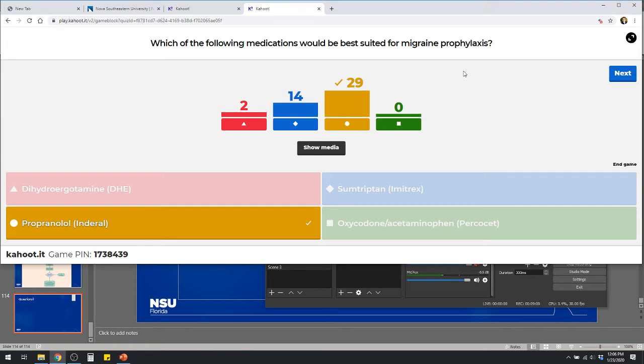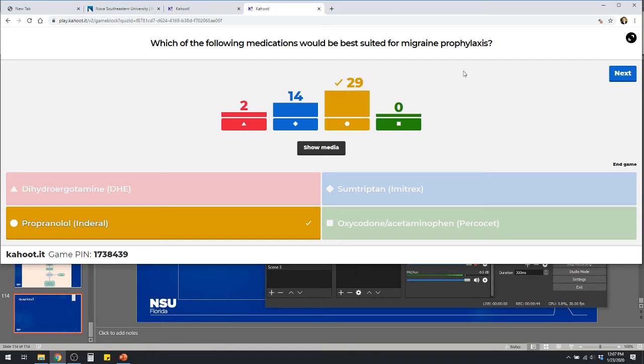Who would DHE not be a good candidate for? Who would not be a good candidate for DHE, I should say? Yeah, history of stroke or MI, who else? Pregnancy would not be a good candidate, right? It's a category X drug, right? What's the risk with using propranolol for migraine prophylaxis, though? Remember, these are going to induce migraine in and of themselves, right? So you got to start low dose and titrate them up, right? Because again, even propranolol could actually dilate those vessels if you give them too big of a dose initially.